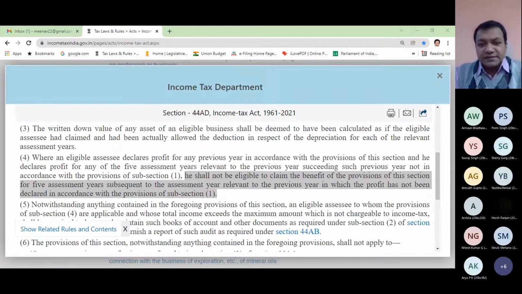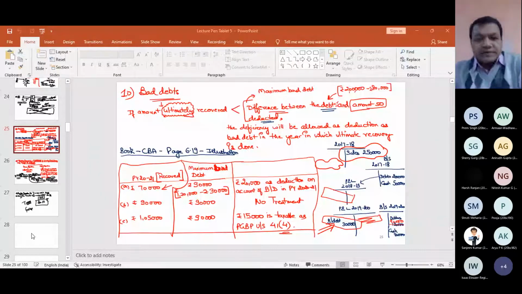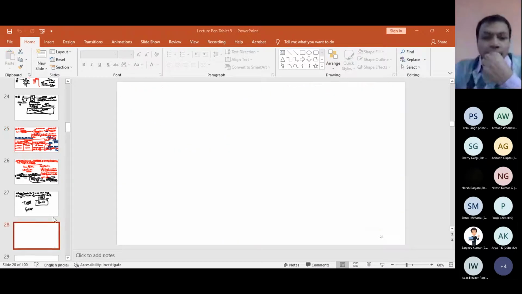What basically does it say? I hope it is clear now. It is visible. The screen is visible. So what does it say?